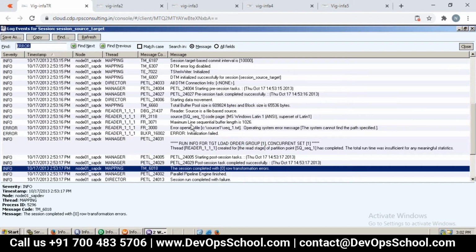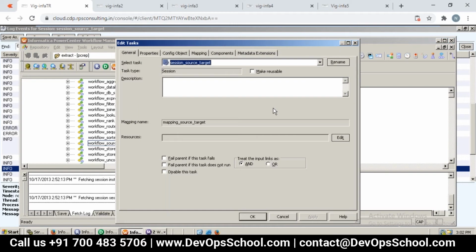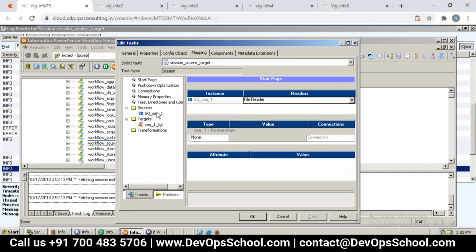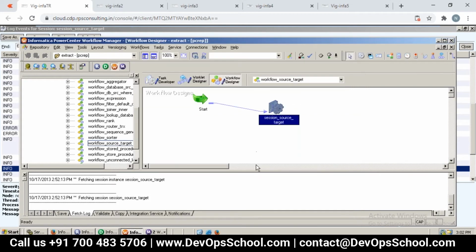Yeah? So that's it. Now what we need to do is go and change that path so that we can fix it. This is how we need to read the log. So if you are smart, directly go to that error severity level and change whatever it expects. This is a simple example with respect to a source. Similarly, the same concept holds for database or target or whatever. Right? Yeah, that's it.